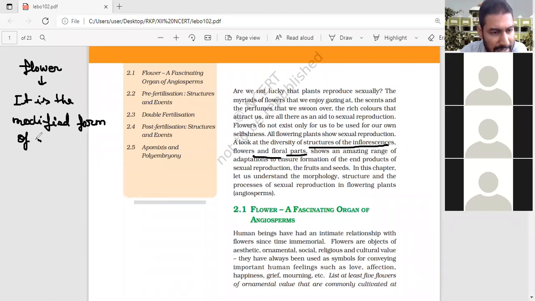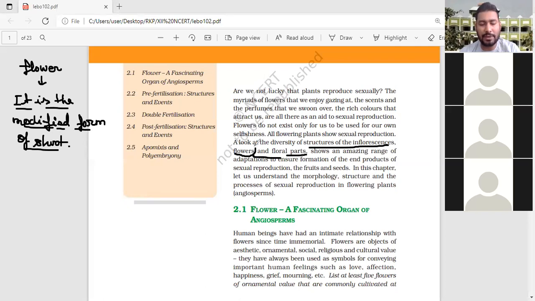This is an NCERT line. This is a PYQ, previous year question. Flower is the modified form of shoot. Is it okay? Is it clear? Is it fine? Very good.